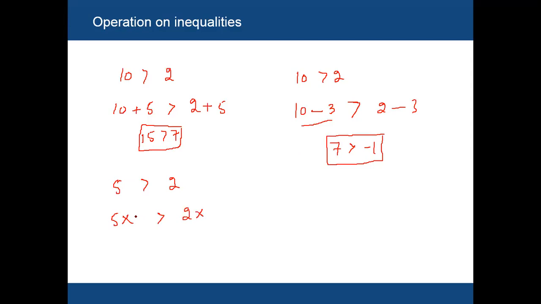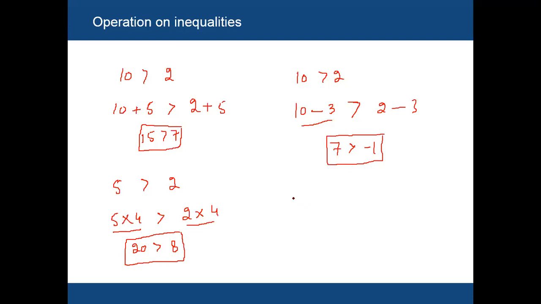If you multiply by 4 on both sides, 4 multiplied by 5 equals 20, and 20 is greater than 2 multiplied by 4, which is 8. So the result is the same, no need to change the symbol. But if you multiply an inequality by a negative number, then the symbol will change.